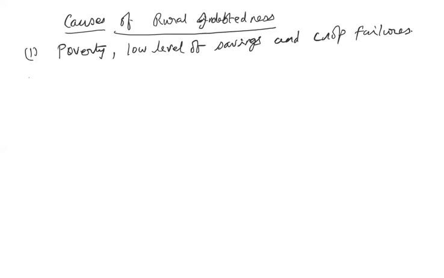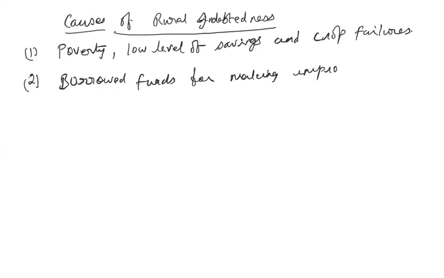And the second reason is borrowed funds for making improvements on land. This can be your productive purpose. Anyway, it is better than the first one.